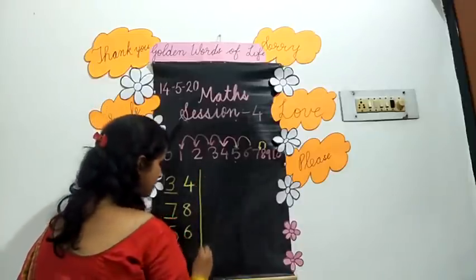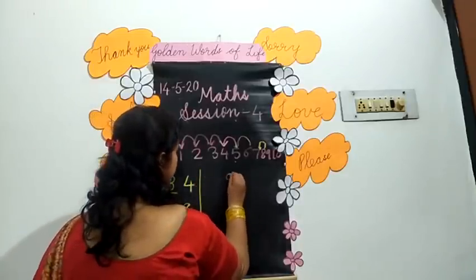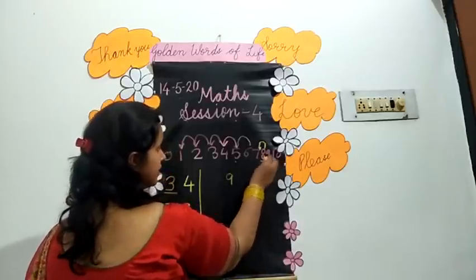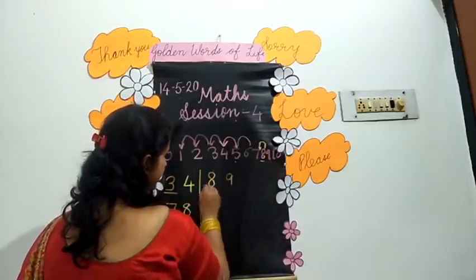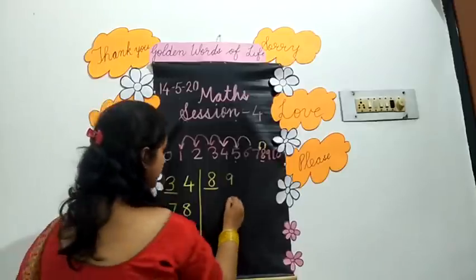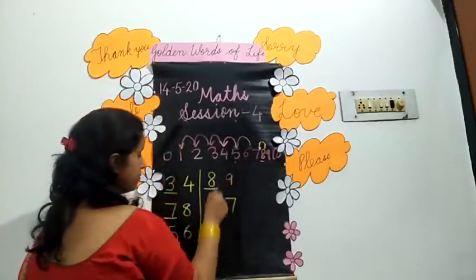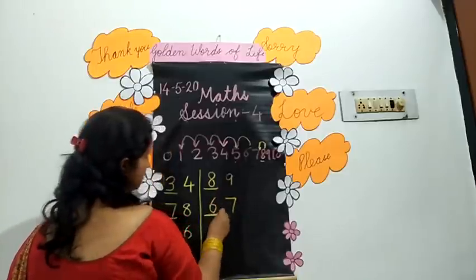Now, number 9 has written here. Which number is coming before 9? See, number 8. Write here 8. Now, before 7, which number is coming before 7? Number 6.